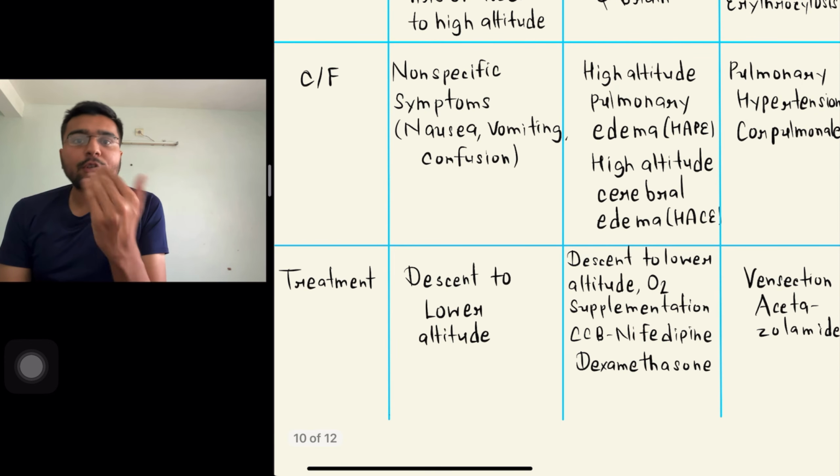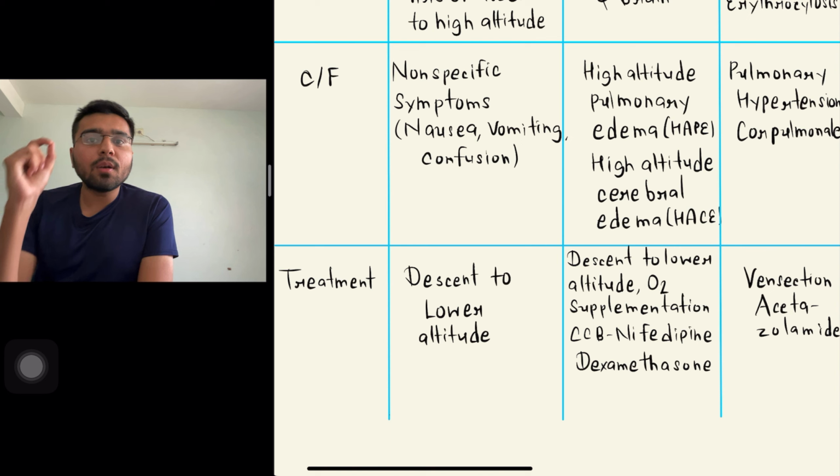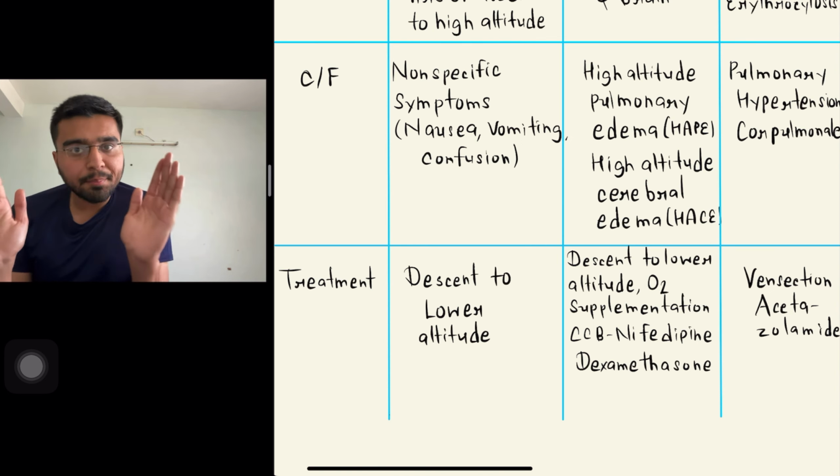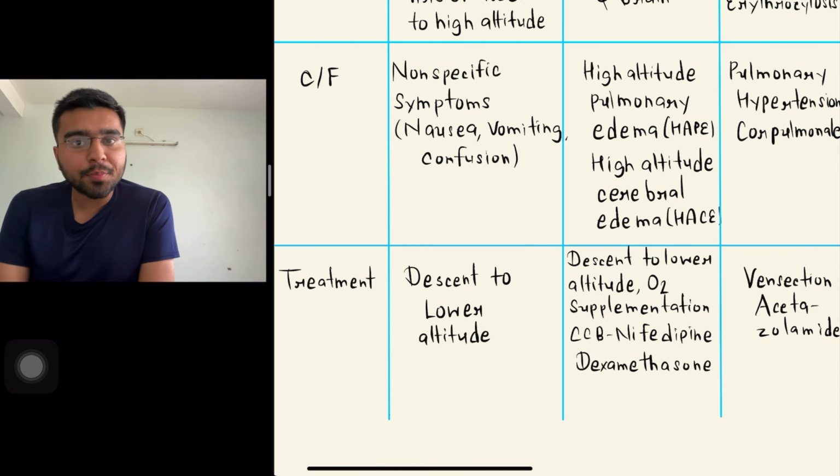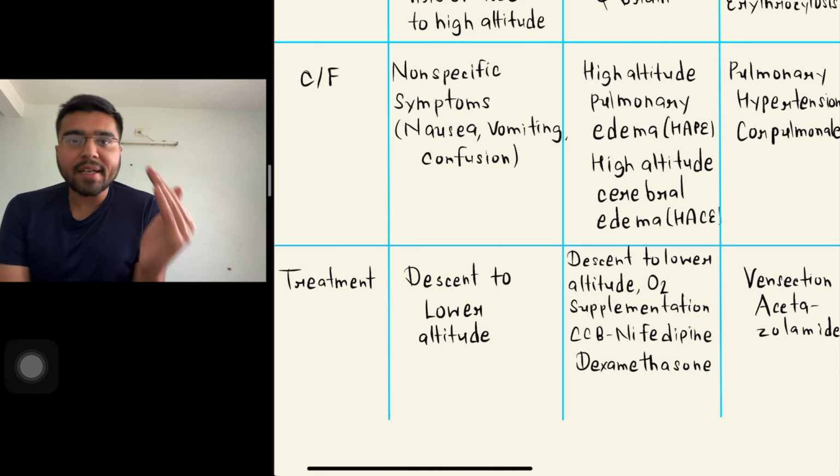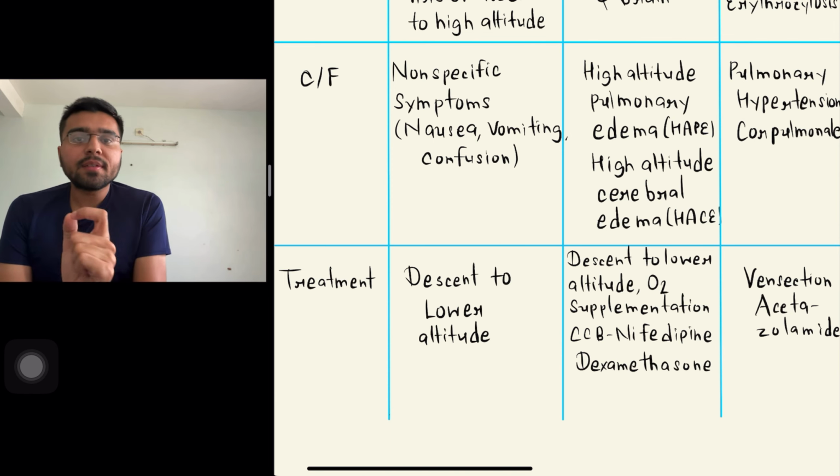The treatment of acute mountain sickness includes descent to a lower altitude. That is a very simple method to treat acute mountain sickness. Most of the cases resolve spontaneously.